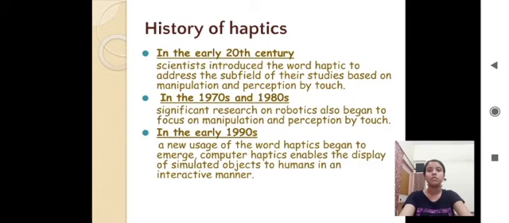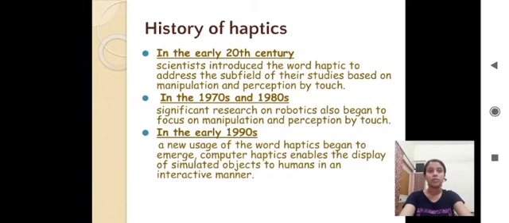Now, a brief history of haptics. In the early 20th century, scientists introduced the word haptic to label the subfield of their studies that addressed human touch-based perception and manipulation. In the 1970s and 1980s, robotics began to focus on manipulation and perception by touch.